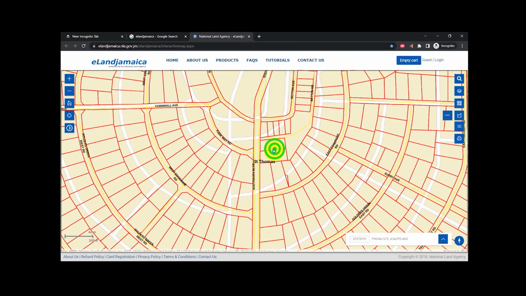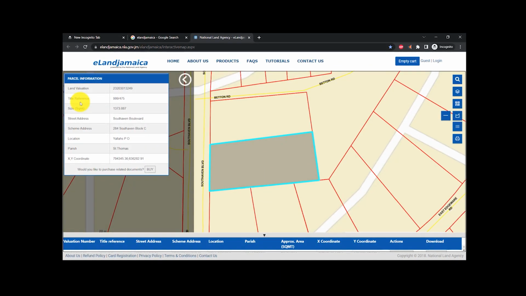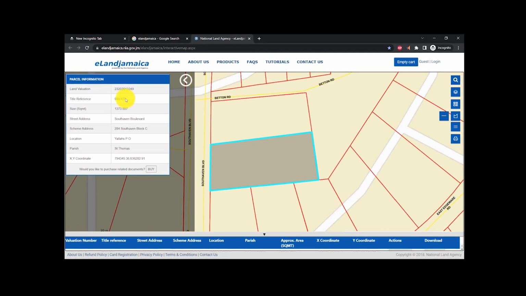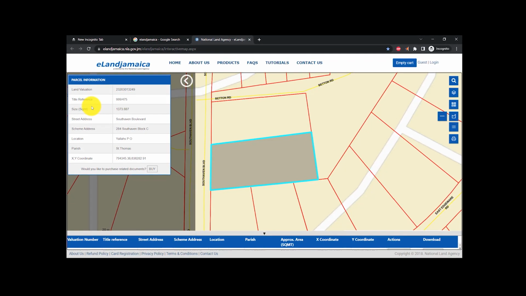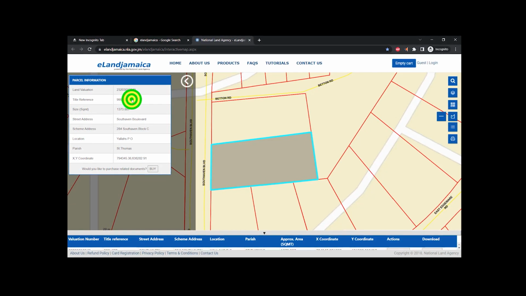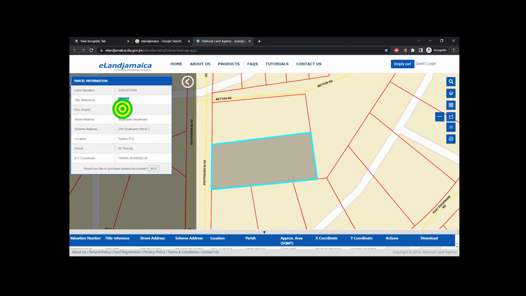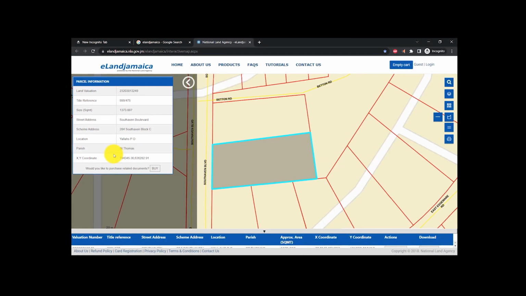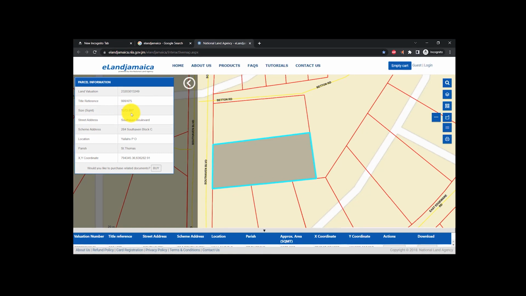All right, so what you can do is if you see a land area that you can just click on, straight up it tells you the land valuation number, and we have that number. We have the title number for this land. So if you want, you can go to the tax office to find out what is happening. You can go to the National Land Agency and they give you specific information. They give you the address, they give you the location, and they give you the coordinates, X and Y coordinates, and they also give you the size of the land.